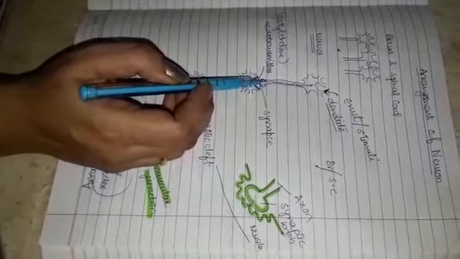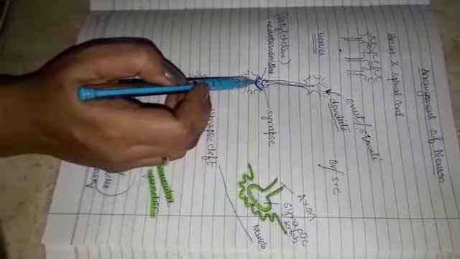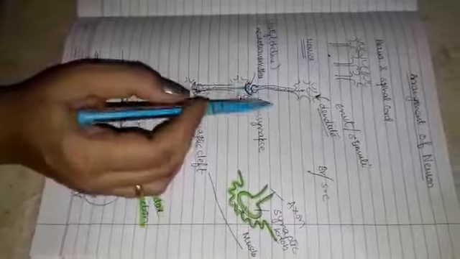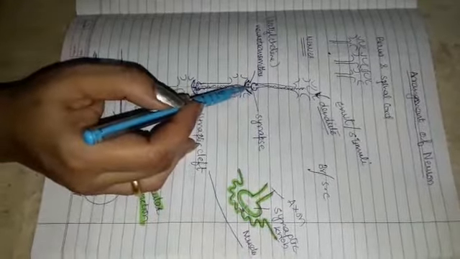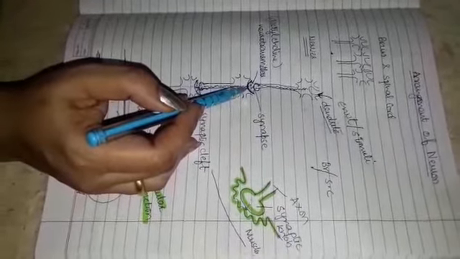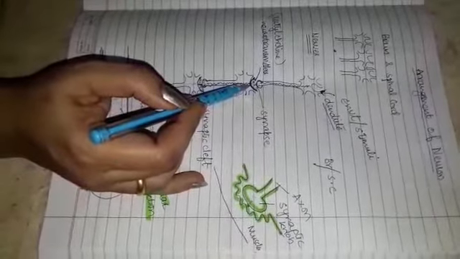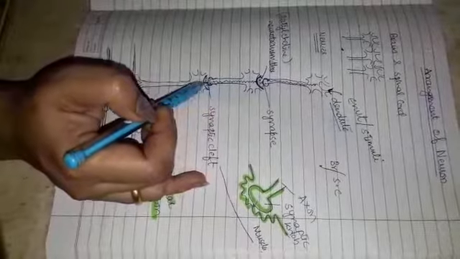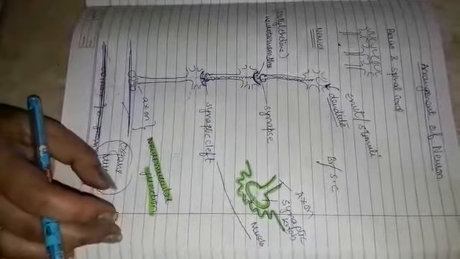From this synaptic knob a neurotransmitter, that is a chemical, mainly acetylcholine, is released. In the synapse region, it binds to the surface of the next neuron, a nerve impulse is set up, and the process continues, and ultimately the nerve impulse is conveyed to the organ.